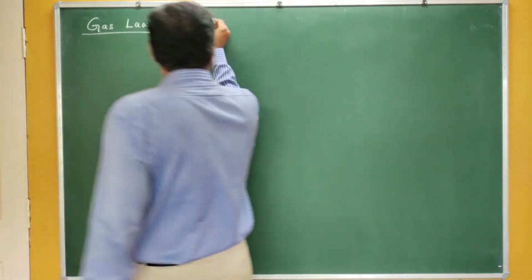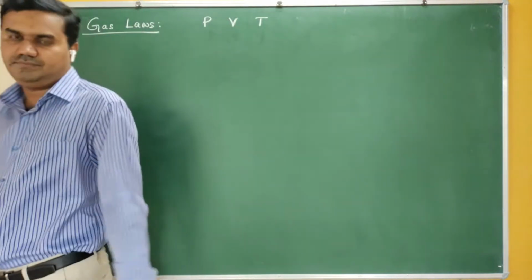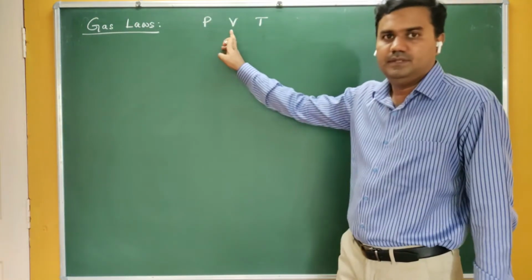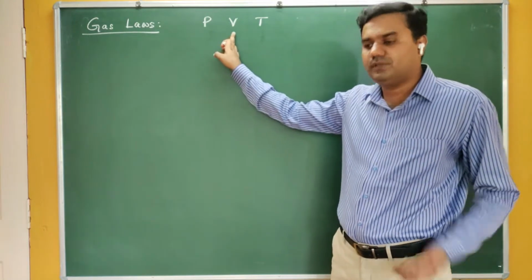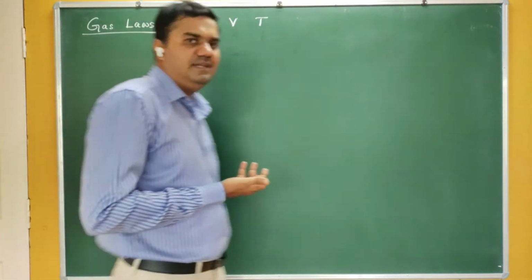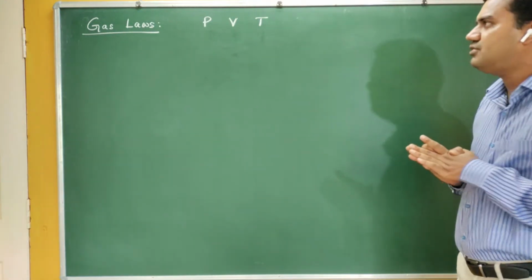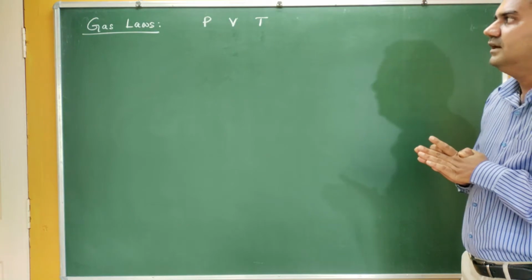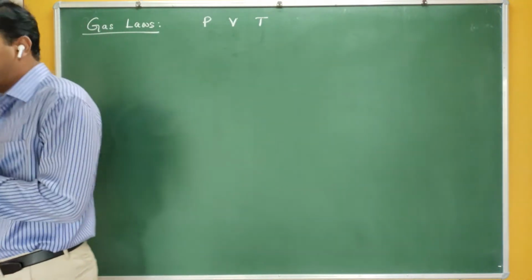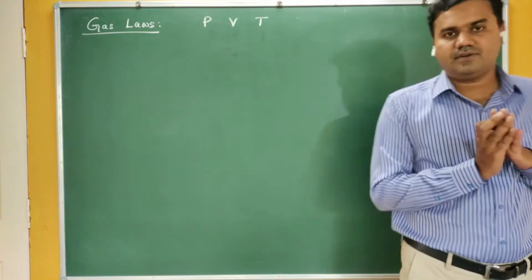You have to connect pressure, volume, and temperature. The force exerted by the gas molecules on the walls of the container per unit area is called pressure. The space available for the movement of the gas molecules, we call it volume, and the degree of hotness or coldness is measured by the temperature. So the gas laws are the laws which connect this pressure, volume, and temperature. By using that, we can study the equation of state of a gas, and we can study the behavior of the gas also. They are called gas laws.